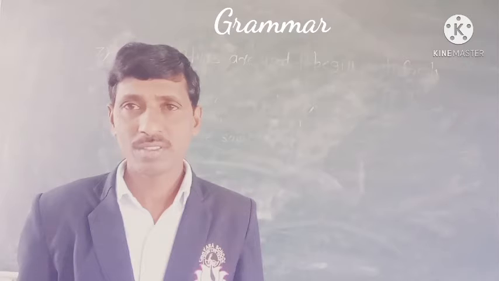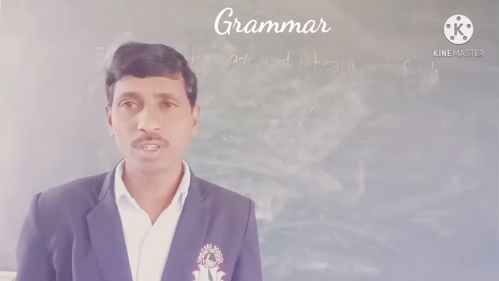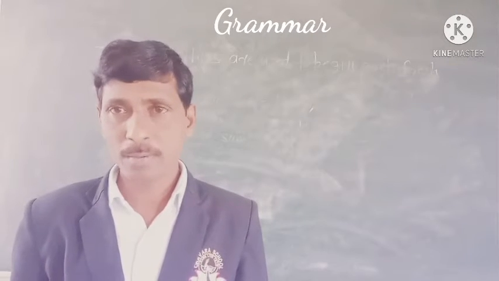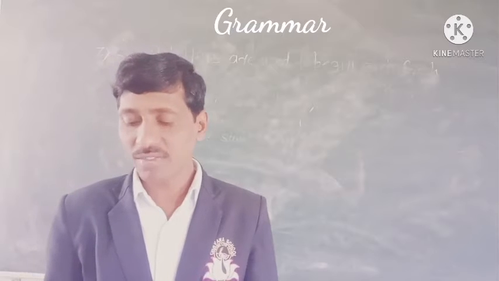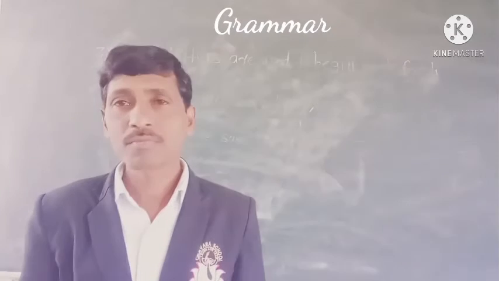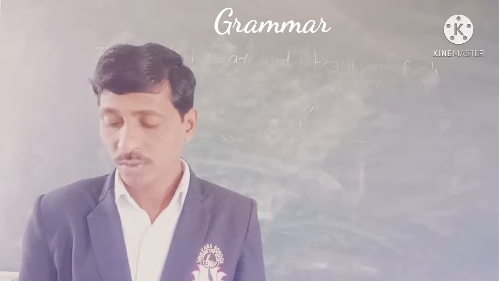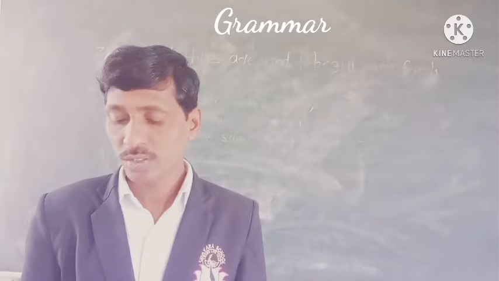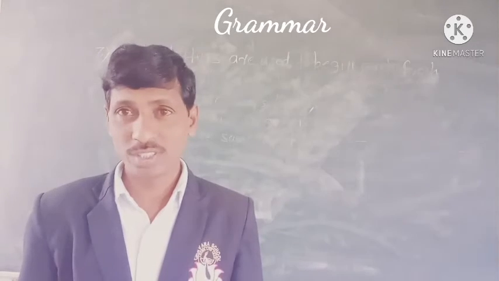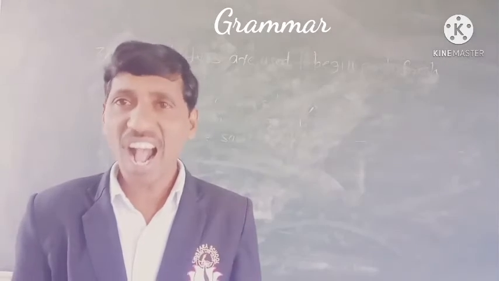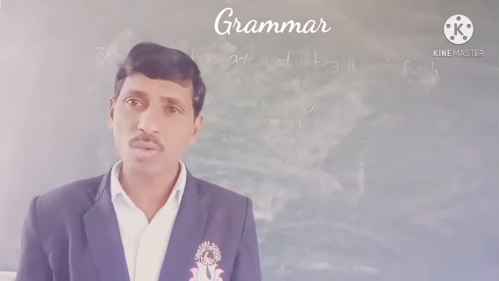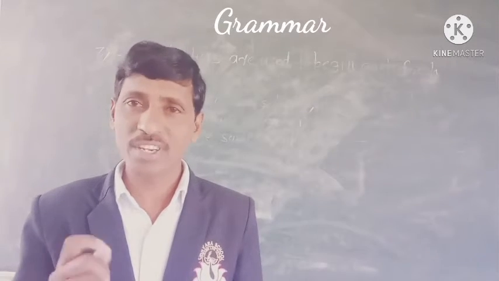He said, I am going to school. In direct speech also we use capital letters at the beginning. Second, we use capitals for the first word in direct speech. Rule number 7: very important, we use a capital letter for the pronoun I. Whenever we write I in a sentence, it is always a capital I.